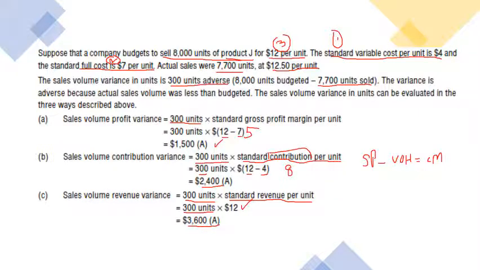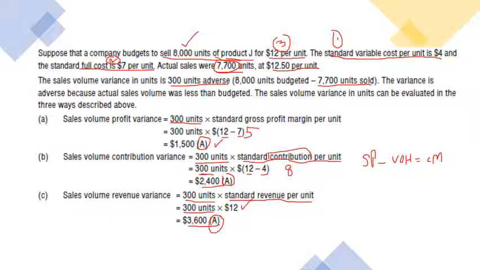Now if you observe, in sales volume profit variance you get adverse. Sales volume contribution, again adverse. And the third one, sales volume revenue variance, was also adverse. How do you consider it adverse? The reason is you were expecting 8,000 units would be sold. However, you actually sold 7,700, which means that you sold 300 less than your standard units.